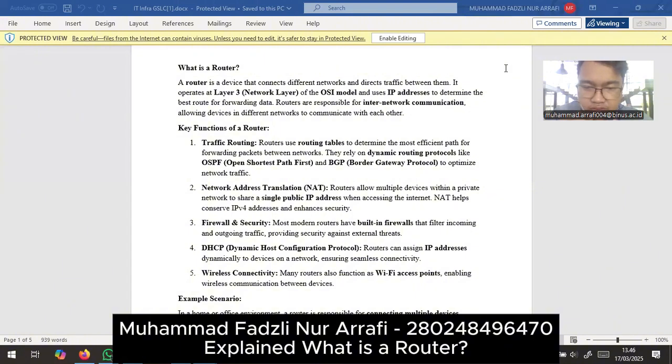Routers can assign IP addresses dynamically to devices on a network, ensuring seamless connectivity. Number five, wireless connectivity. Many routers also function as Wi-Fi access points, enabling wireless communication between devices.